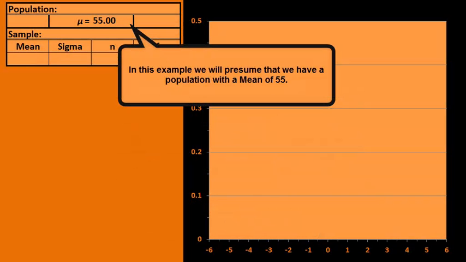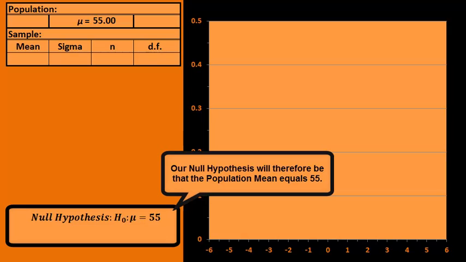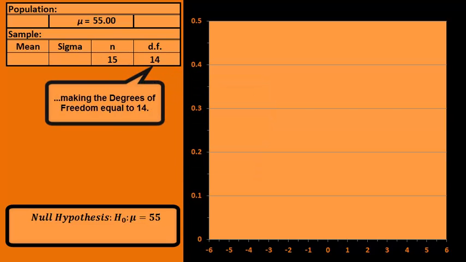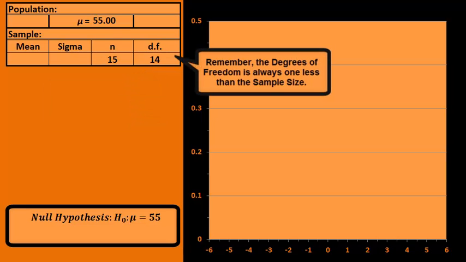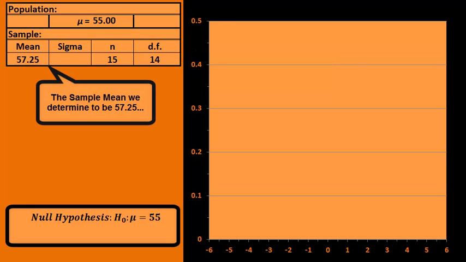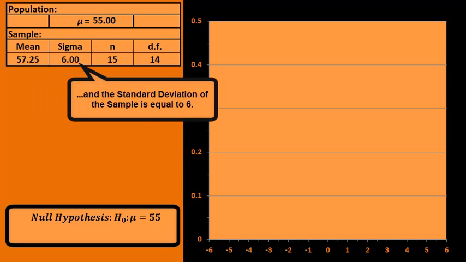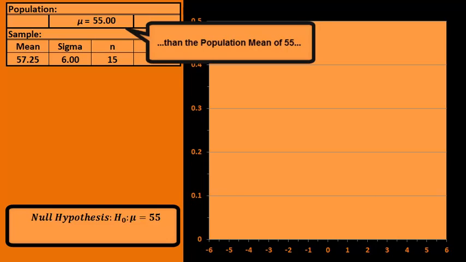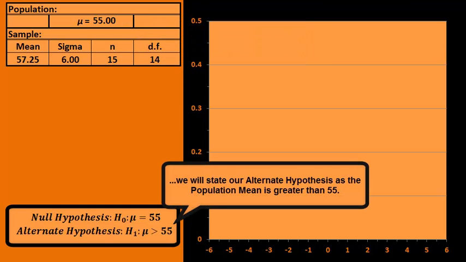In this example, we will presume that we have a population with a mean of 55. Our null hypothesis will therefore be that the population mean equals 55. Now let's suppose that we've taken a sample of size 15, making the degrees of freedom equal to 14. Remember that the degrees of freedom is always one less than the sample size. The sample mean we determine to be 57.25, and the standard deviation of the sample is equal to 6. We now decide that because the sample mean is greater than the population mean of 55, we will state our alternate hypothesis as the population mean is greater than 55.